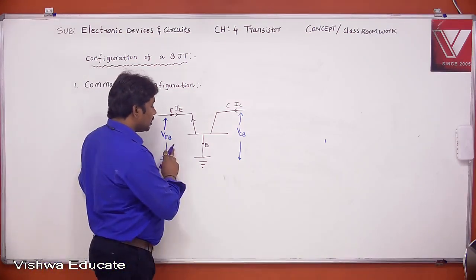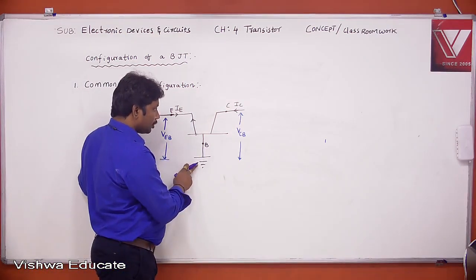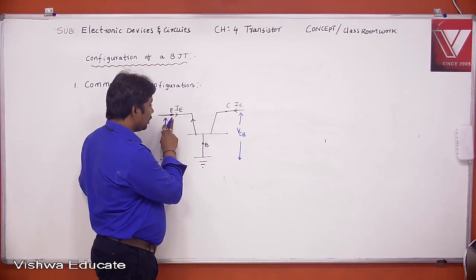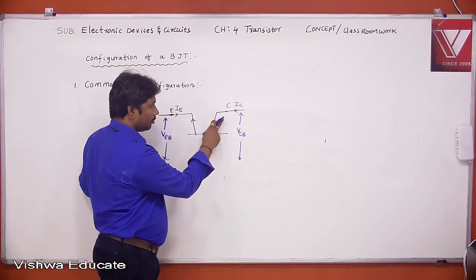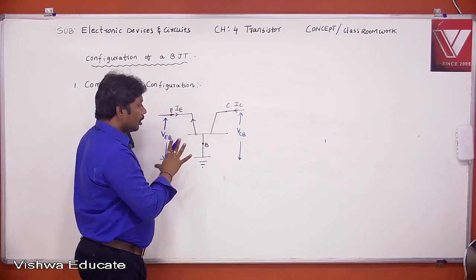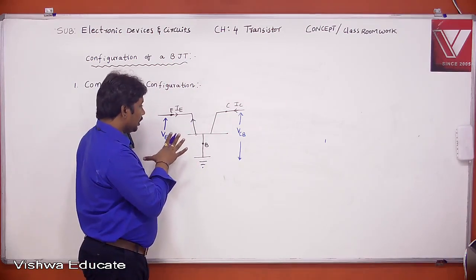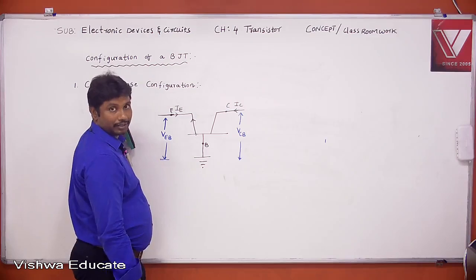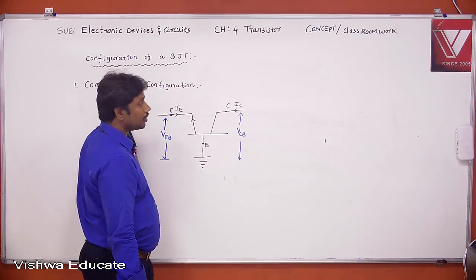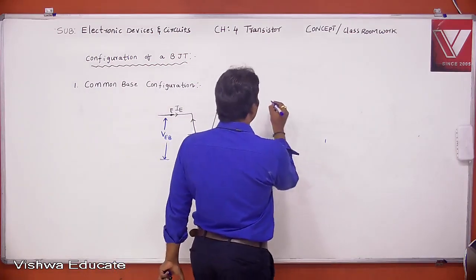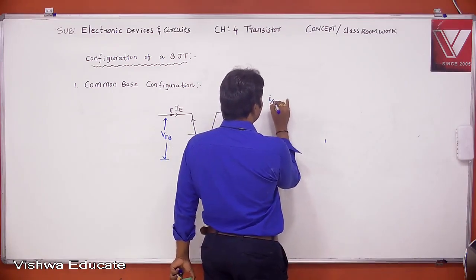In common base configuration, the base is connected to ground, right? Input is given to emitter and output is taken from the collector, right? Now, here we want to observe the input and output characteristics. In common base configuration, first I am going for input characteristics.